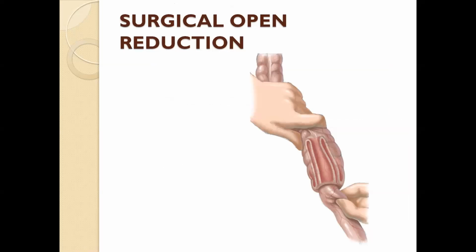In the majority of cases, because of late presentation and unfortunately delayed diagnosis, with loose motions and PR bleeding usually treated by the general practitioner, they are not timely referred to us to confirm whether the patient has underlying intussusception. So late presentation is not successfully reduced with the non-operative method, and we require surgical reduction. How do we perform this surgical reduction? I have a video I want to share.